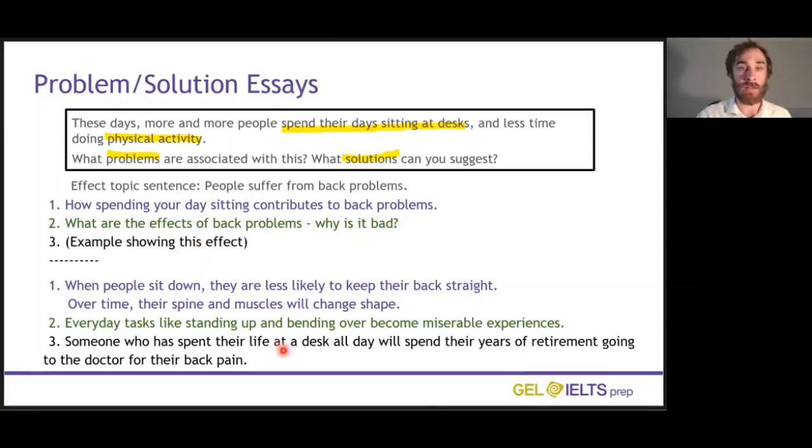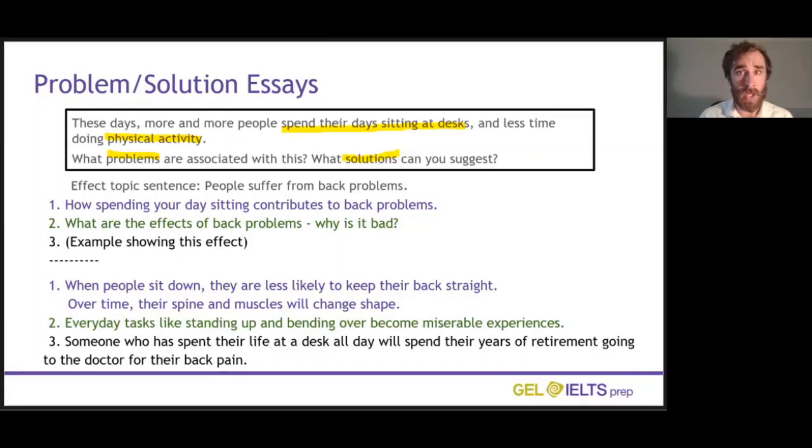Someone who has spent their life at a desk all day will spend their years of retirement going to the doctor for their back pain. Notice here that this is a hypothetical example. I'm not talking about an individual person that I know personally. Instead, I'm imagining a situation where someone might suffer from back problems and this might cause them to have an unhappy life.